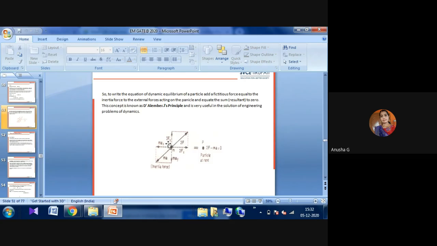Here you can observe there is one point. For that point, there is a force acting in one direction, and M into A acting in another direction, that is the minus MA. For that particular point, our formula is sigma F minus MA equal to 0, whether the point is at rest. This is one of the main D'Alembert's principles, a very easy method, and useful for our engineering problem conditions.